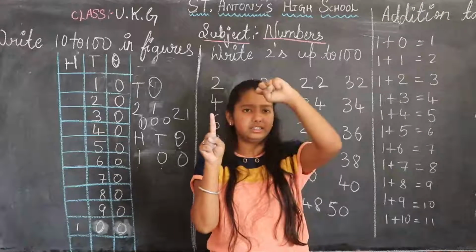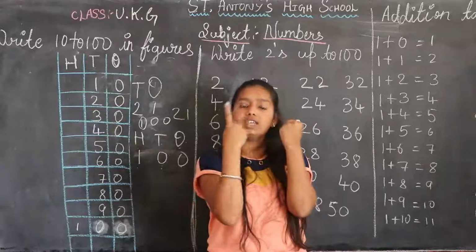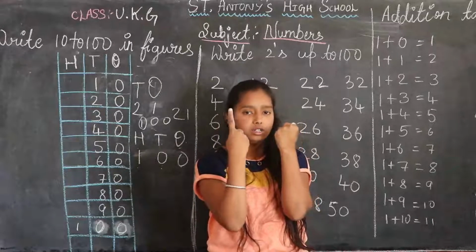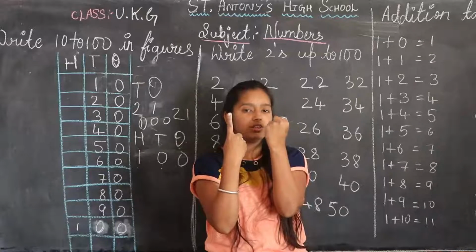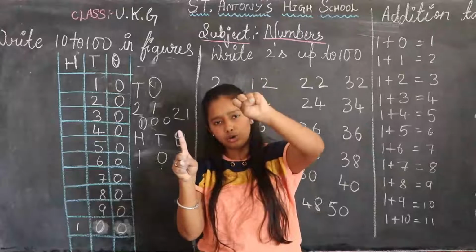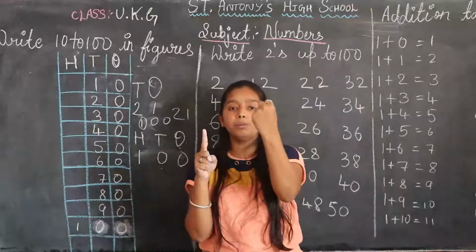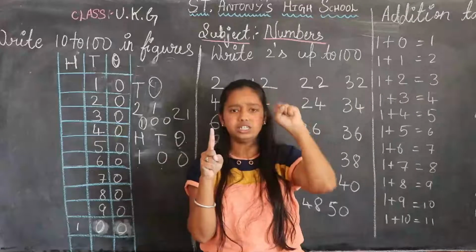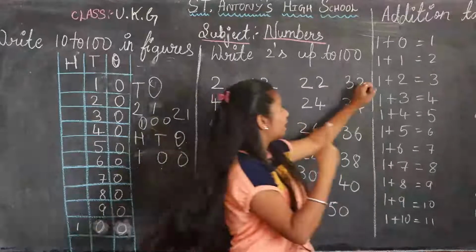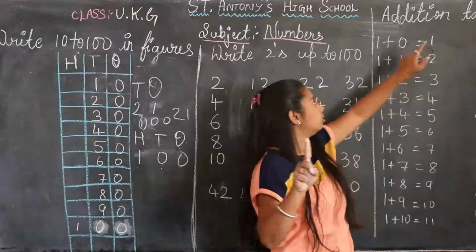What children? In this hand I did not open any finger. In this hand I opened one finger. So 1 plus 0 is equal to 1 only. In this hand I didn't open any finger. Right children? Yes. So 1 plus 0 is equal to 1 only.